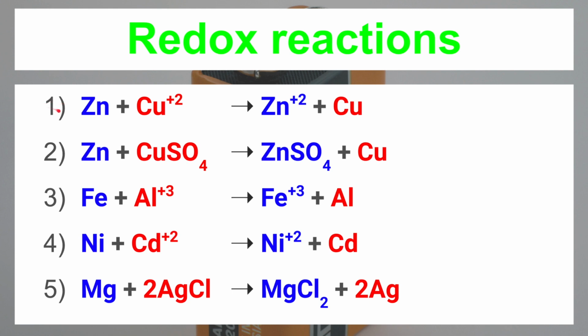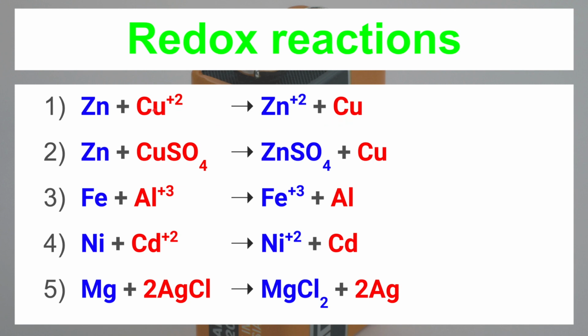Now these two separate reactions we have studied. Zn atom by losing electrons gets converted into Zn plus 2, and these 2 electrons are gained by Cu plus 2 ions and they are converted into Cu. So this reaction is called a redox reaction. Zn is oxidized to Zn plus 2 and Cu plus 2 is reduced to Cu.